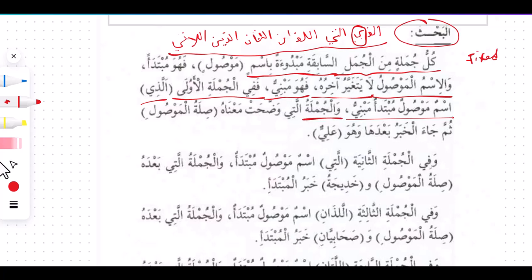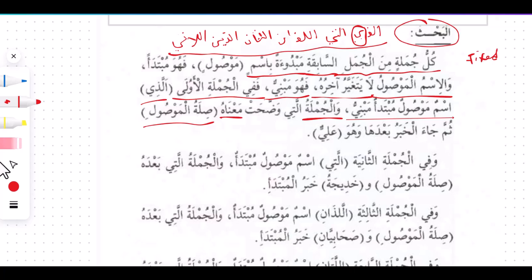Wal jumlatu allati wadahat ma'nahu silatul mawsul. And as for the sentence that explains the meaning, that is alladhi nama fi firashi rasul sallallahu alaihi wasallam, it is explaining the alladhi. So that nama fi firashi rasul sallallahu alaihi wasallam is the silatul mawsul, explaining the ismu mawsul. We call them what?